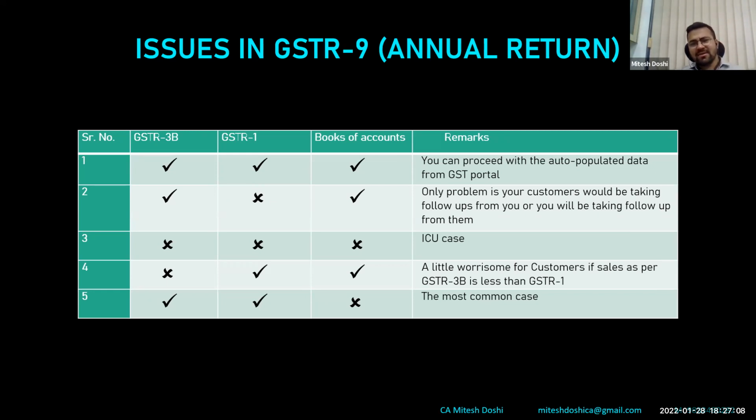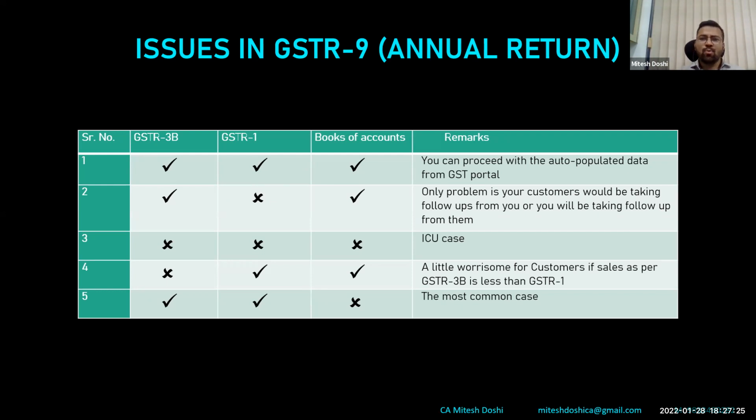So thereafter the fifth possibility is 3B and 1 are matching, but ideally the books of account are not matching. So at the time of audit or at the time of verification, we have come across a few transactions wherein GST was payable, however it was parked in some other GL. Therefore the accounts team could not understand, and accordingly GST has not been paid on them.